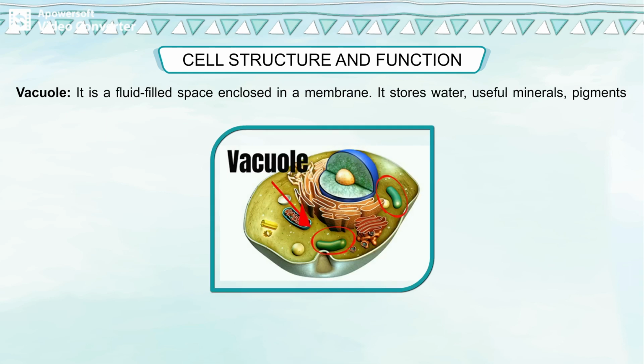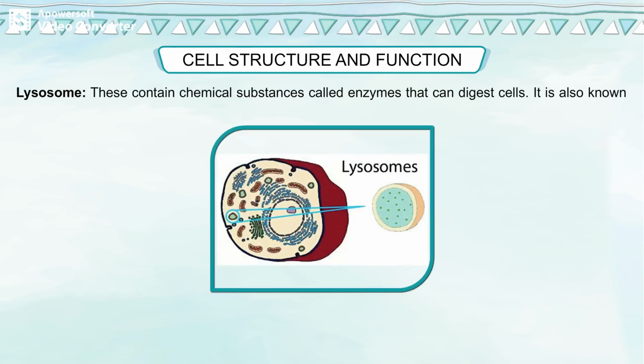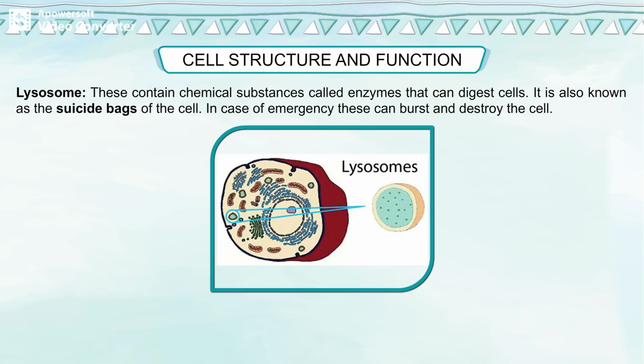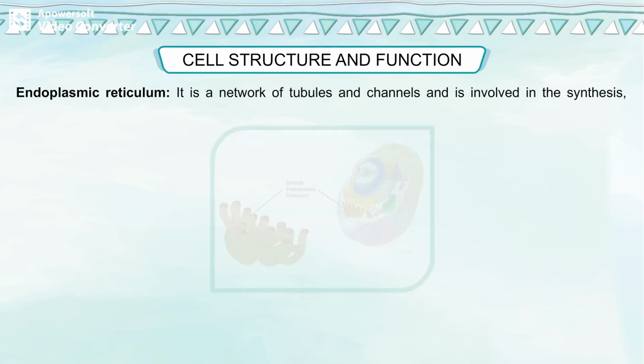Vacuole. It is a fluid-filled space enclosed in a membrane. It stores water, useful minerals, pigments, and many other substances. Lysosome. These contain chemical substances called enzymes that can digest cells. It is also known as the suicide bags of the cell. In case of emergency, these can burst and destroy the cell.